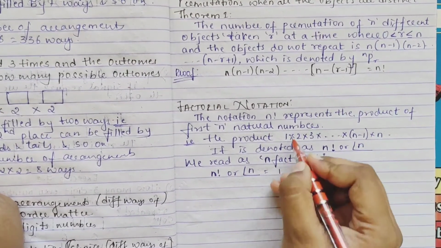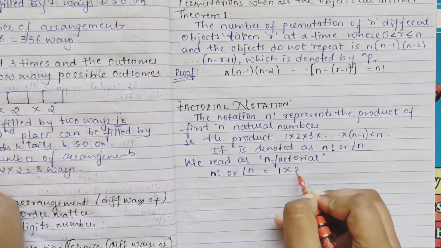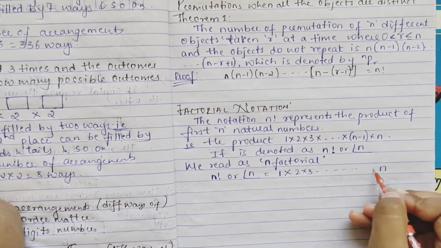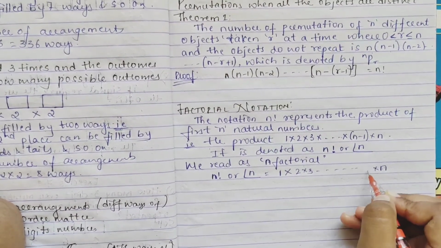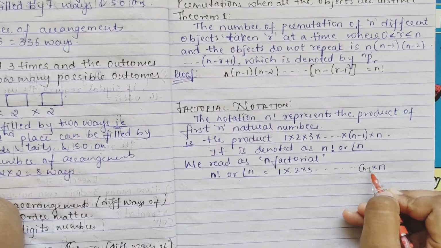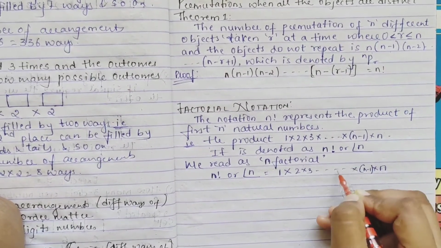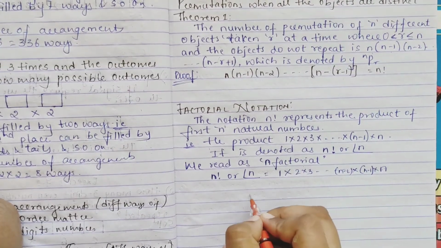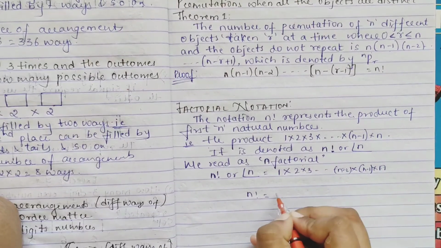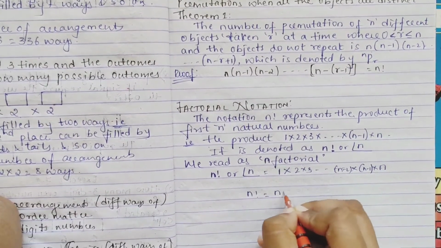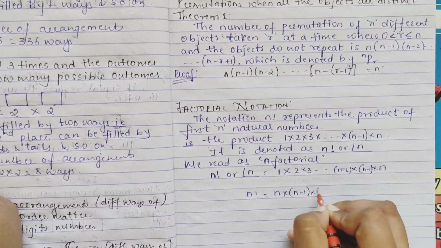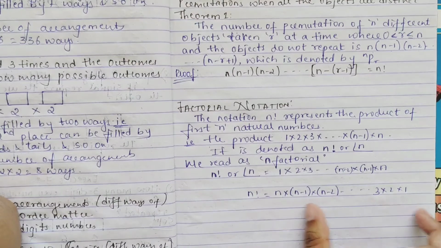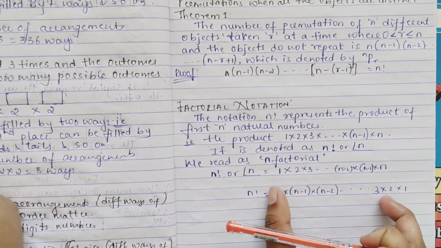N factorial is given as the product of natural numbers: 1, 2, 3, and so on up to the last, which is n. The term before that is less than this, so it will be n minus 1, and before that again n minus 2, and so on. But usually you can write it in the opposite way, like n into n minus 1 into n minus 2, and so on up to 3, 2, 1. Usually we use it like this only.